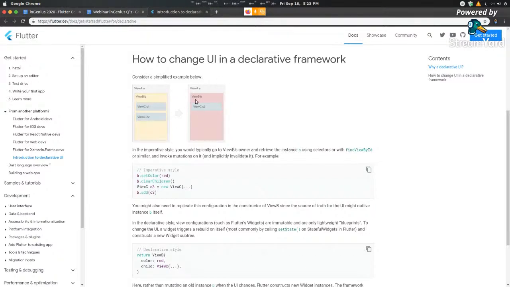But let's say I want to update this view. Let's say I want to add another C4 here. View C is equal to C4, so another box inside here. So what I do is I just call setState. After I add this element in, it'll delete the old one and create a new one with that new object in place. So that's how a stateful widget works.